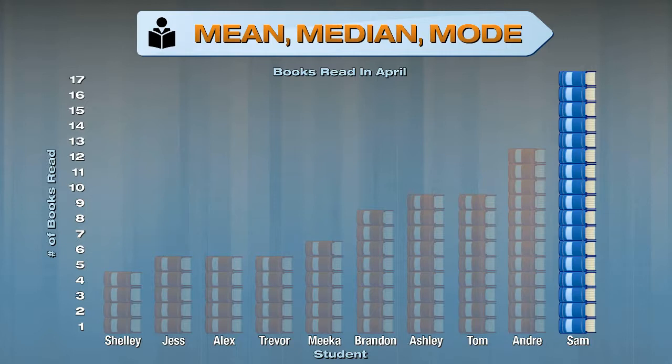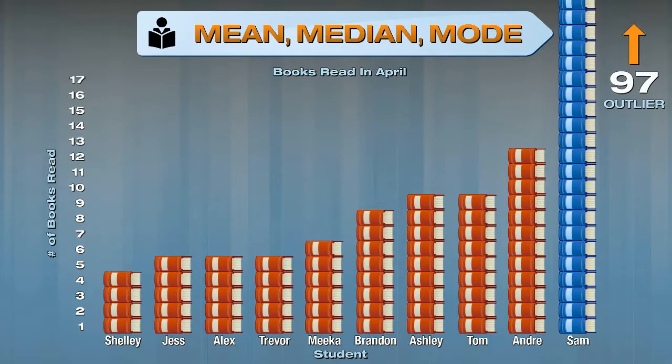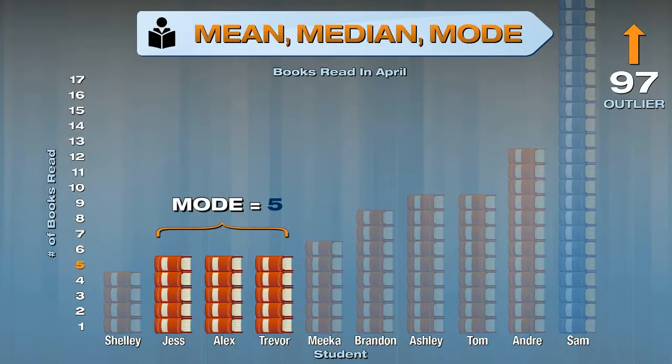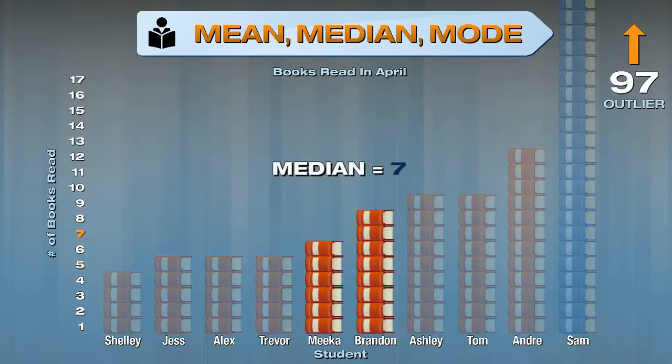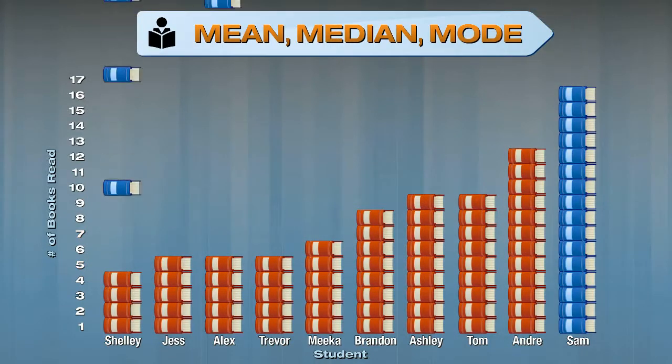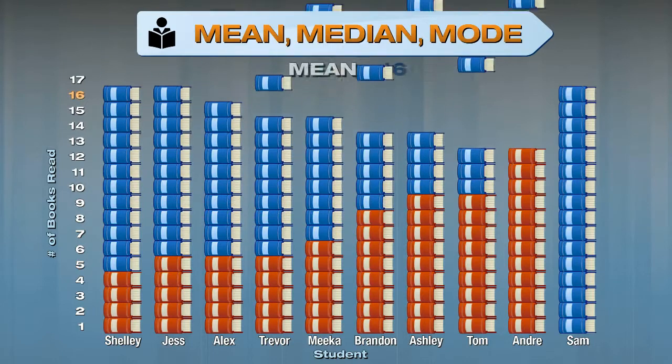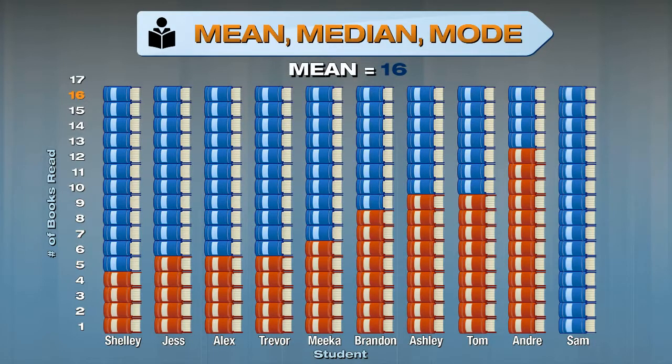That's a lot compared to the others. In fact, when datasets have an extreme value like this, it is referred to as an outlier. What if Sam read 97 rather than 17 books? That would be an outlier for sure. But how would it influence the mean, median, and mode? Well, the mode wouldn't change, and neither would the median. But the mean would increase to 16 books.